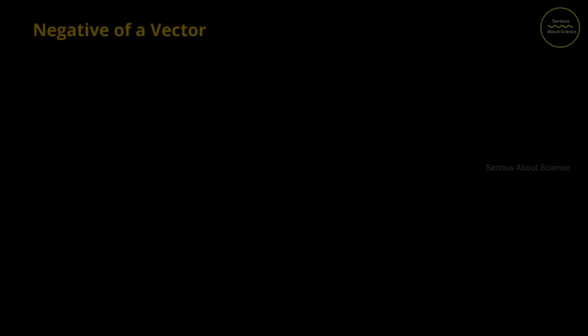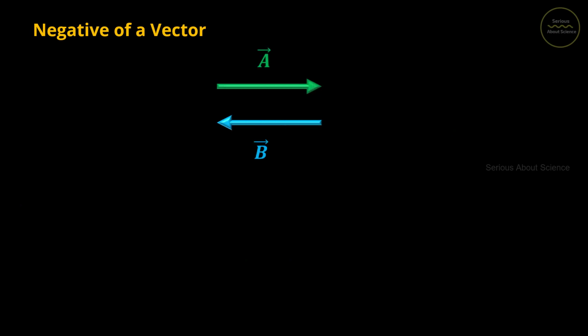Next type of vector is negative of a vector. So negative of a vector is very easy to understand. It is a vector which has the same magnitude as that of vector A but with opposite direction. So here we can see both A and B have same magnitude. Their length is equal. And vector A points towards east direction while vector B points towards west.